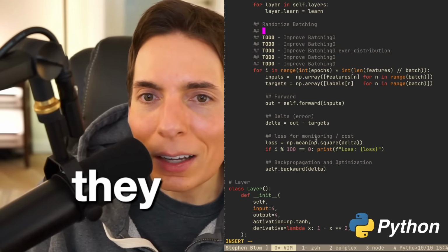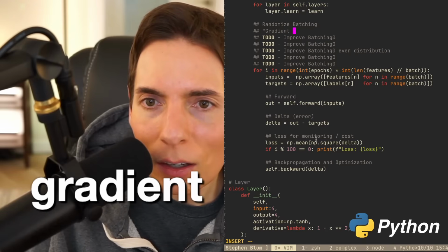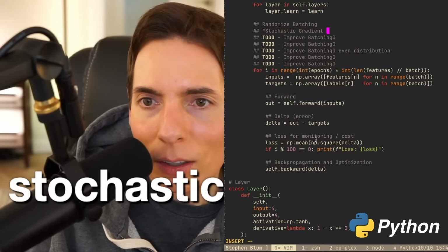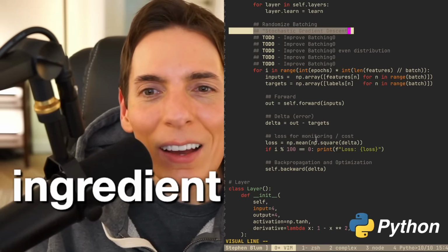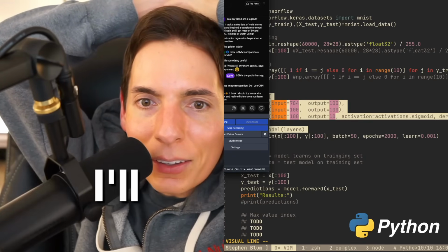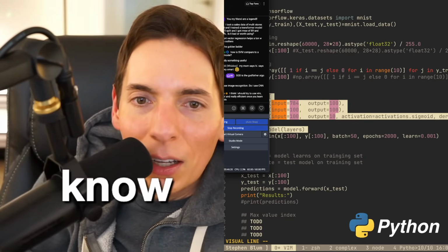What they call it in AI or math terms is stochastic gradient descent. Stochastic gradient descent. It sounds fancy, isn't it? It's the godfather algo of AI. Yep, stochastic gradient descent.